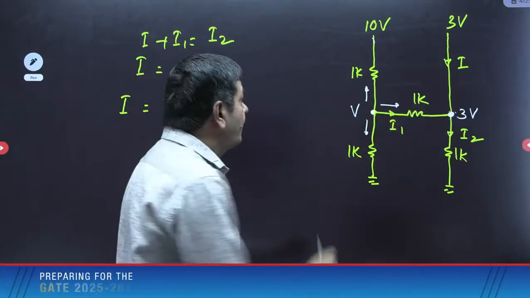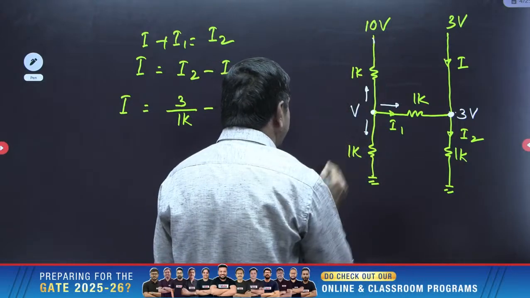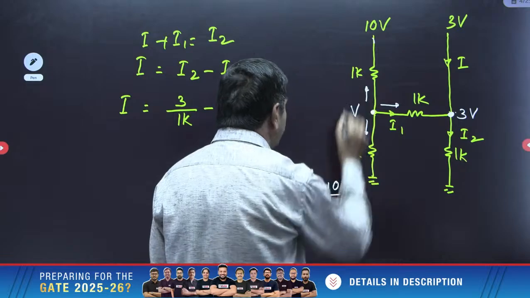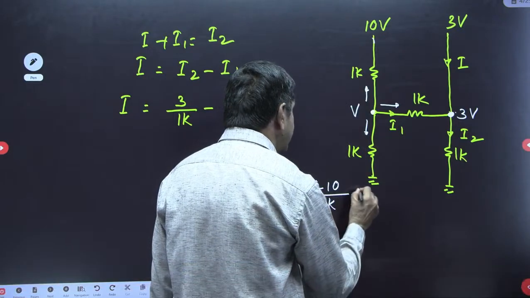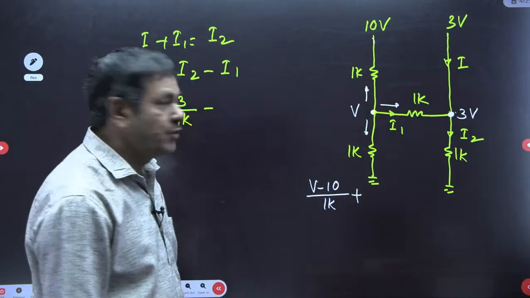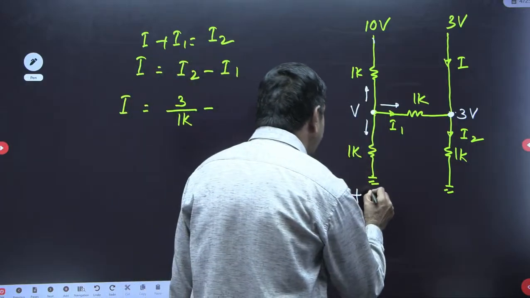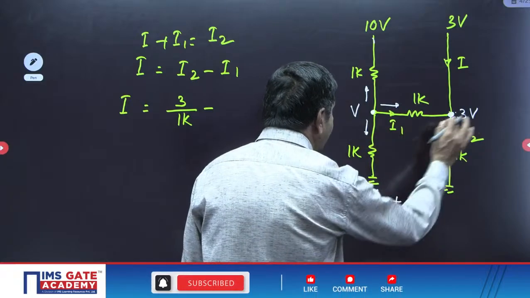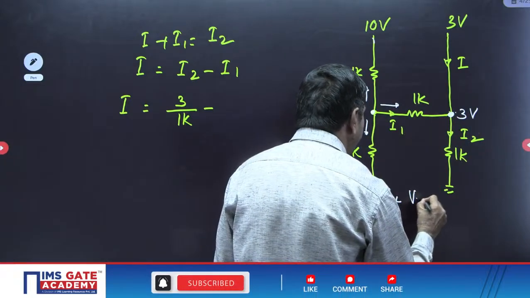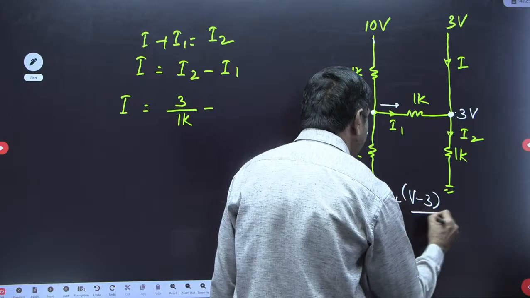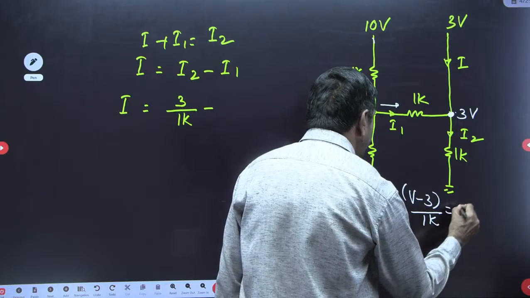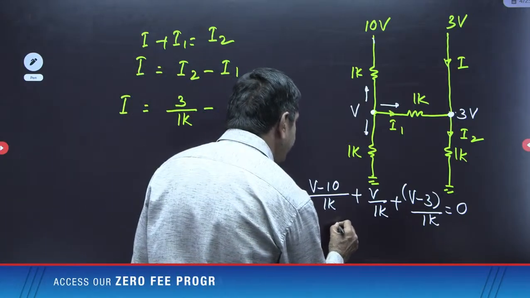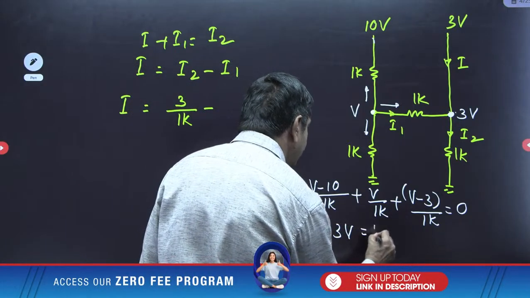So nodal I want to apply. V minus 10 divided by 1K. Summation of all the currents equal to 0, you know very well. This current is V by 1K. And this current is nothing but V minus 3 divided by 1K. I can write here now, that equal to 0. The 1K will be cancelled. V plus V plus V, 3V equal to, I can get 13.